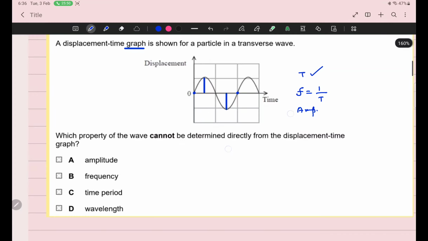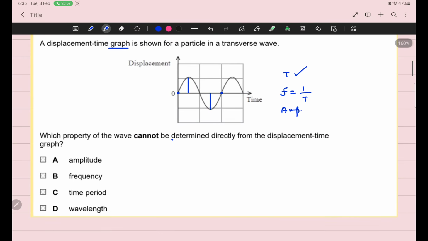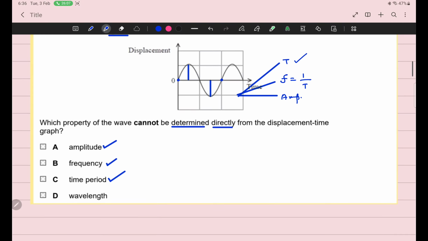So the question is, which of these quantities can I determine directly from this graph? I can determine time period, frequency and amplitude, but I cannot determine wavelength from this graph. Why? Because if I am interested in calculating wavelength, then the x-axis should not be time.